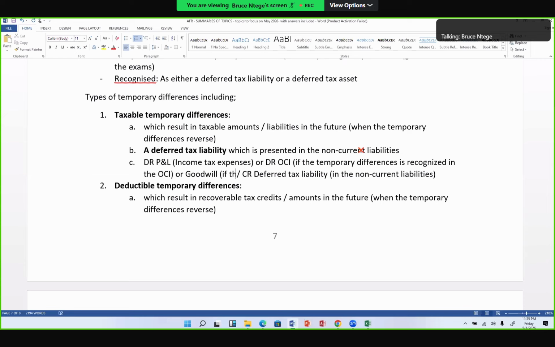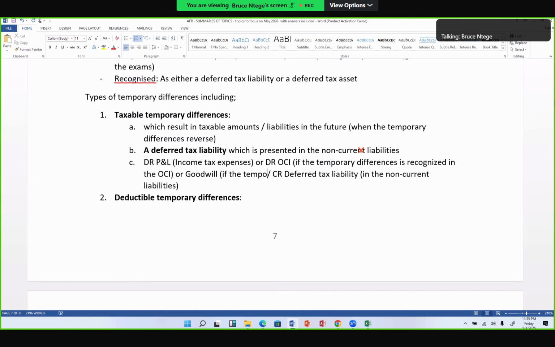If a temporary difference arises on the date of acquisition of a subsidiary, usually this would arise from the fair valuation of the net assets of the subsidiary on that date.